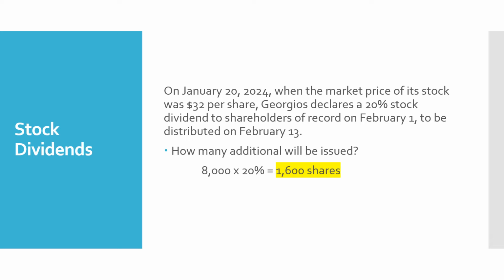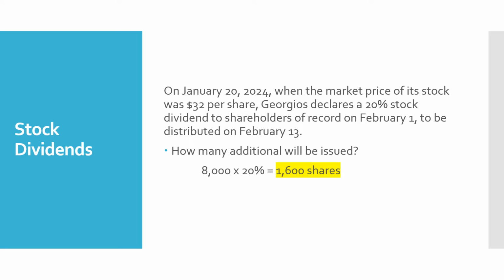So in January 2024, when the market price of its stock was $32 per share, Georgios declared a 20% stock dividend to shareholders of record on February 1, to be distributed on February 13th. So we've got a declaration date of January 20, a record date of February 1, and a distribution date of February 13.